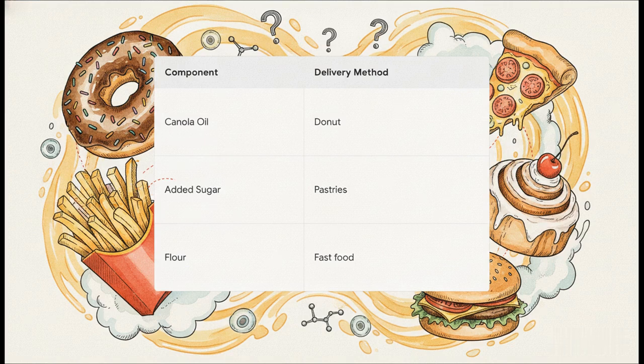I mean, we don't typically just drink a glass of canola oil, right? We predominantly consume seed oils when they're hidden inside ultra-processed junk foods. Think deep-fried donuts, sugary pastries, and fast food. So when someone's health drastically improves after quitting seed oils, is it because they actually removed the oil? Or is it because they inadvertently stopped eating donuts, processed flour, and a ton of added sugar?